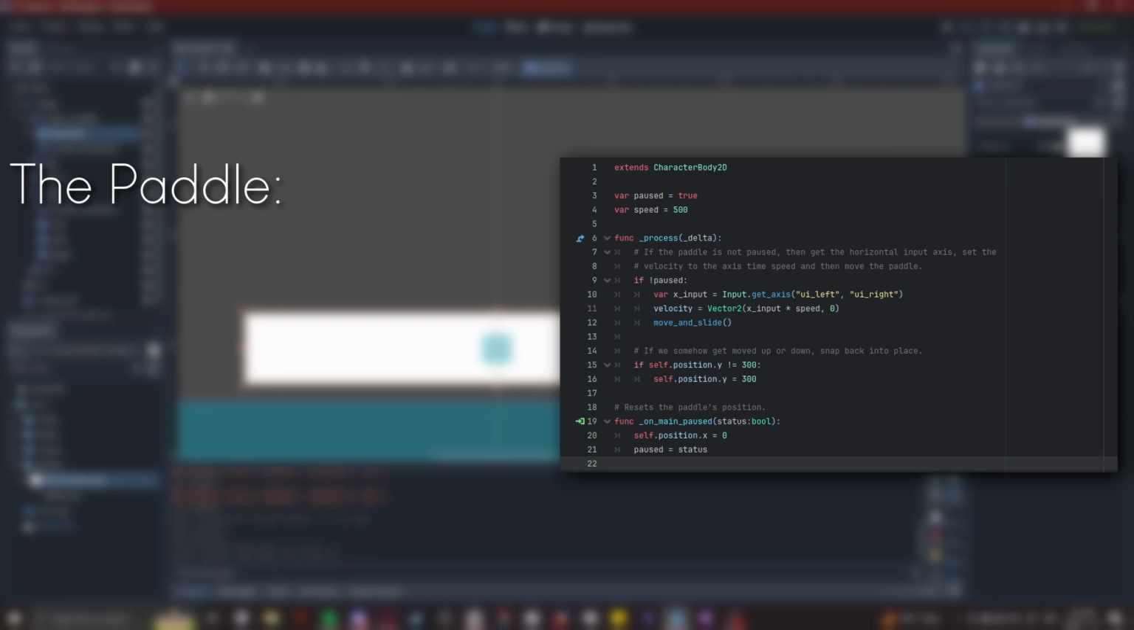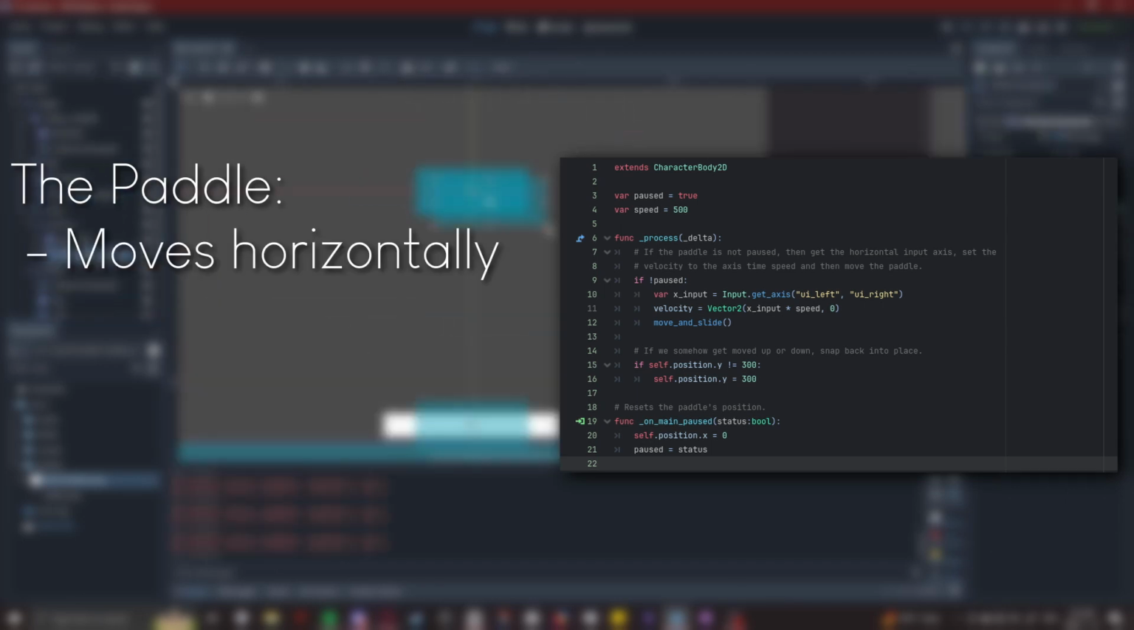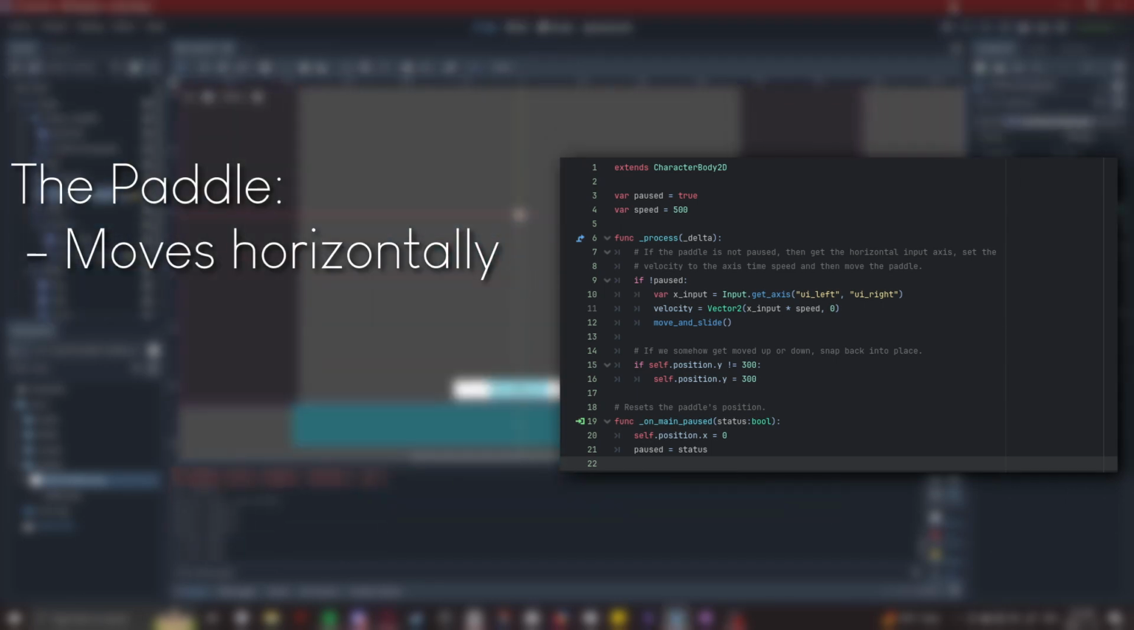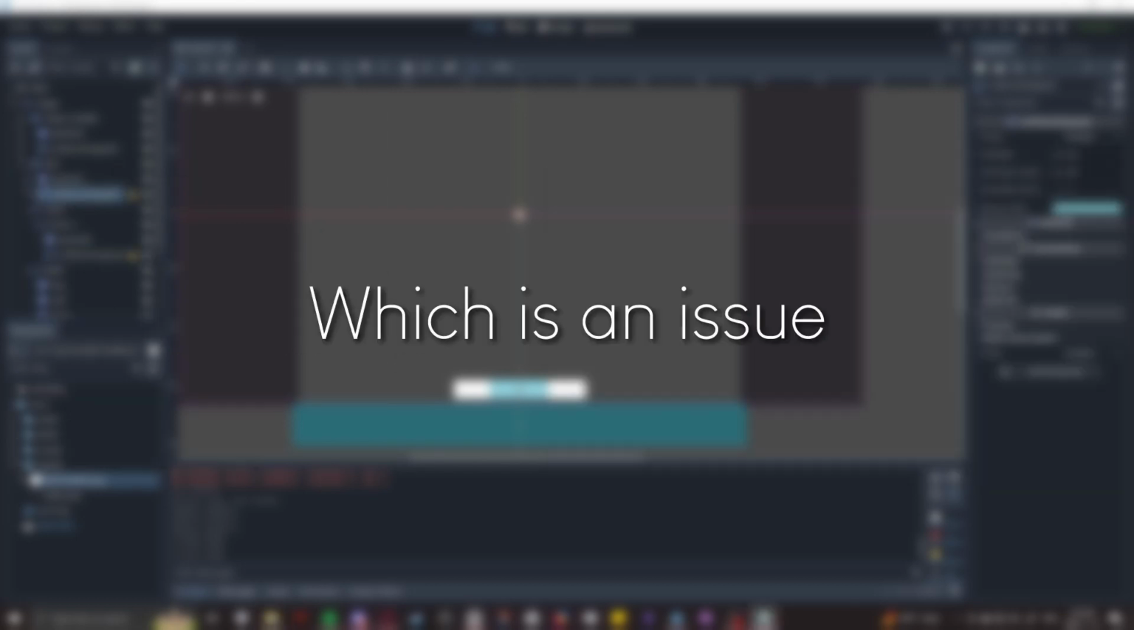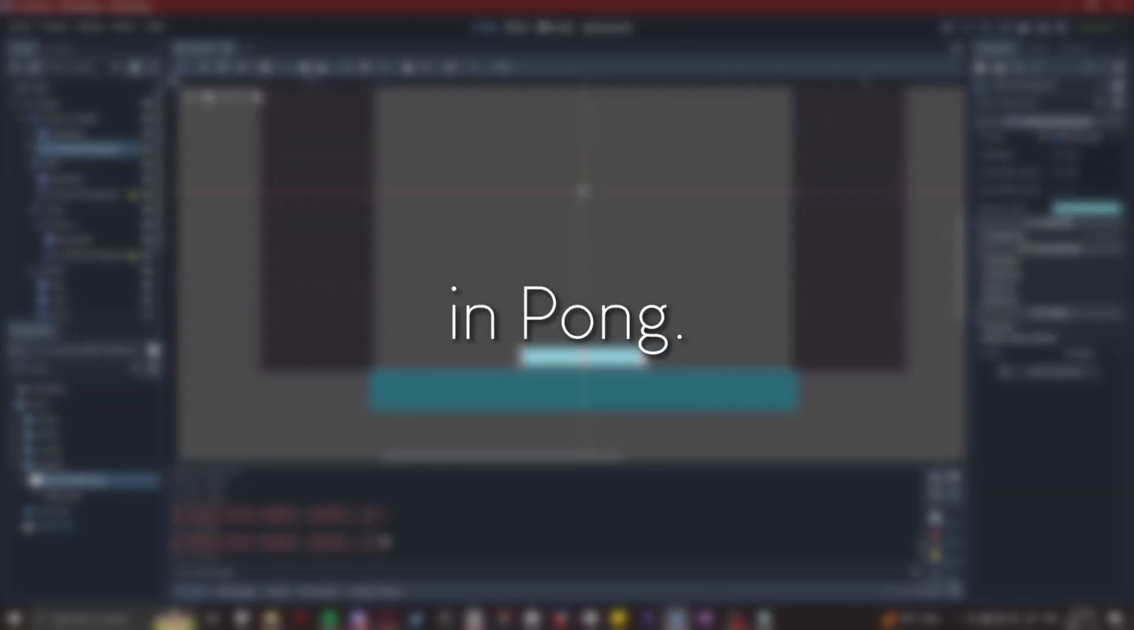The paddle is even simpler. All I did was switch the axis from vertical to horizontal and add in a section that snaps it back to its initial vertical position if it gets bumped out, which is an issue I noticed happening occasionally in Pong.